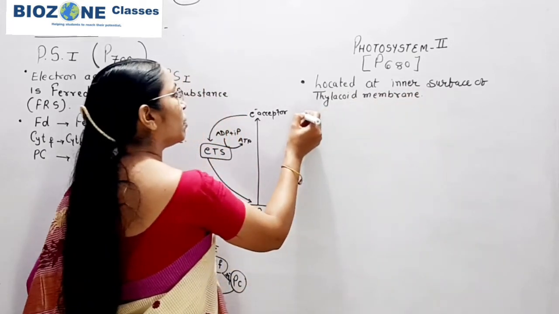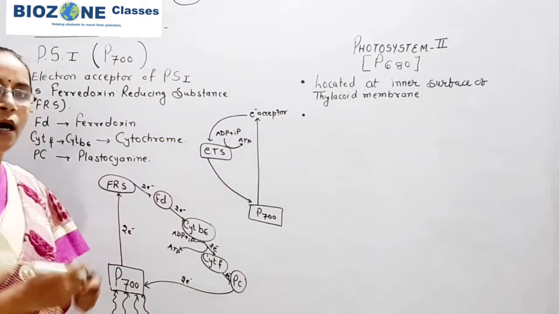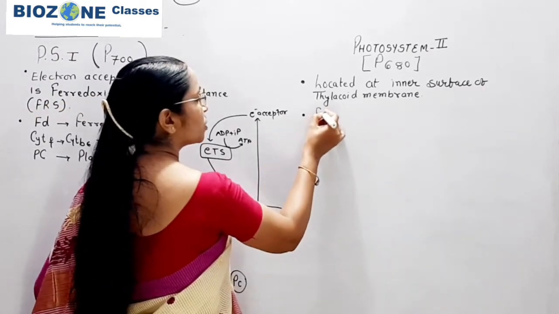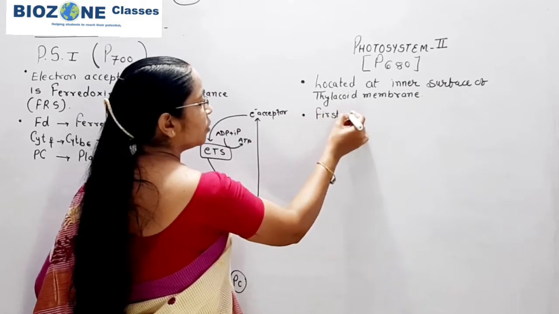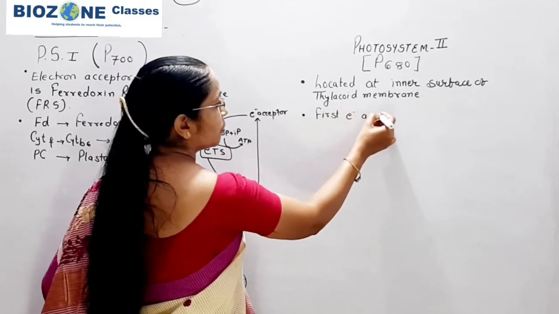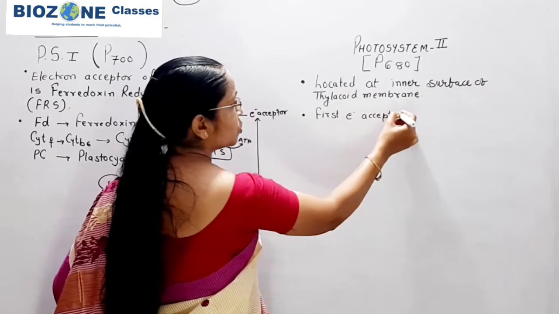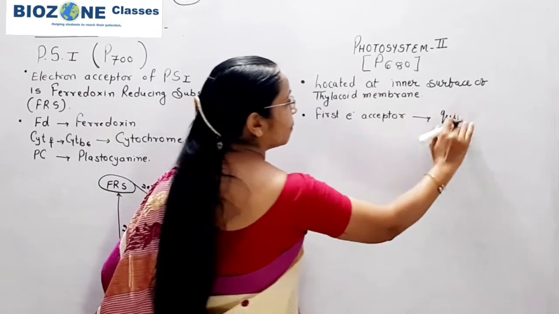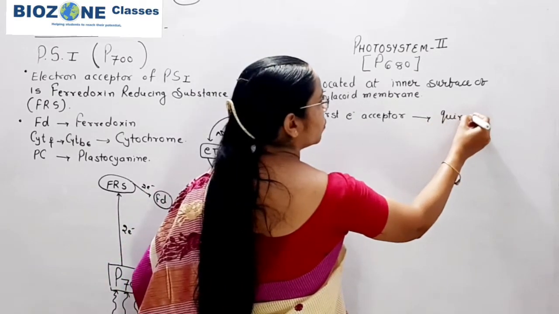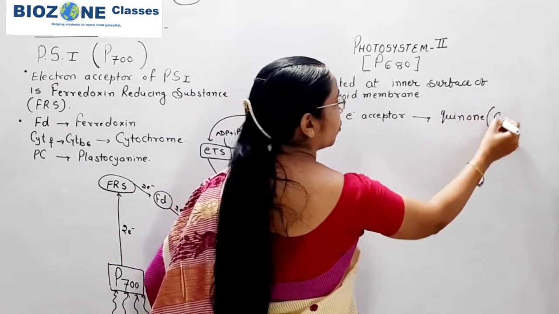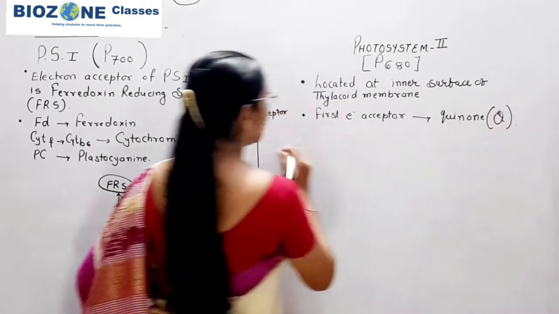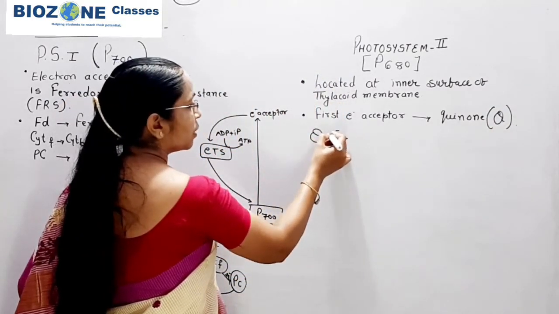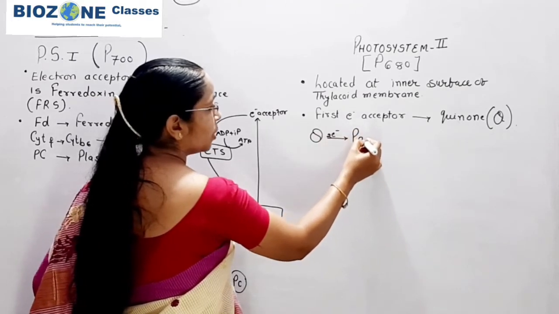Secondly, when you study the photosystems and their features, here you remember the first electron acceptor for PS2 is quinone, which is commonly represented by Q. From quinone, the electrons are transported to plastoquinone.